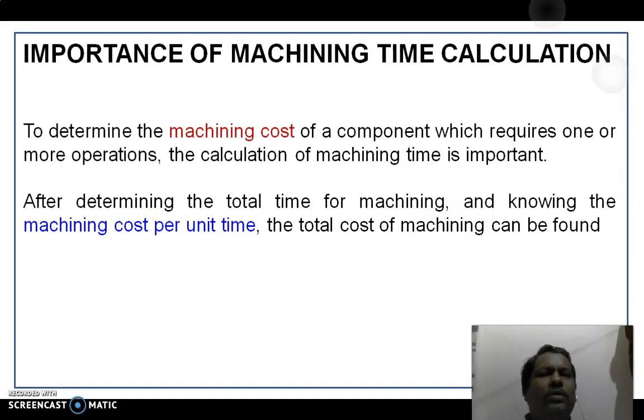What is the importance? Why do we need to calculate the machining time? The very straightforward answer is in order to determine the machining cost of a component, which may require one or more operations to be carried out. So, machining time is directly proportional to machining cost. In order to arrive at machining cost, we need to find out machining time.